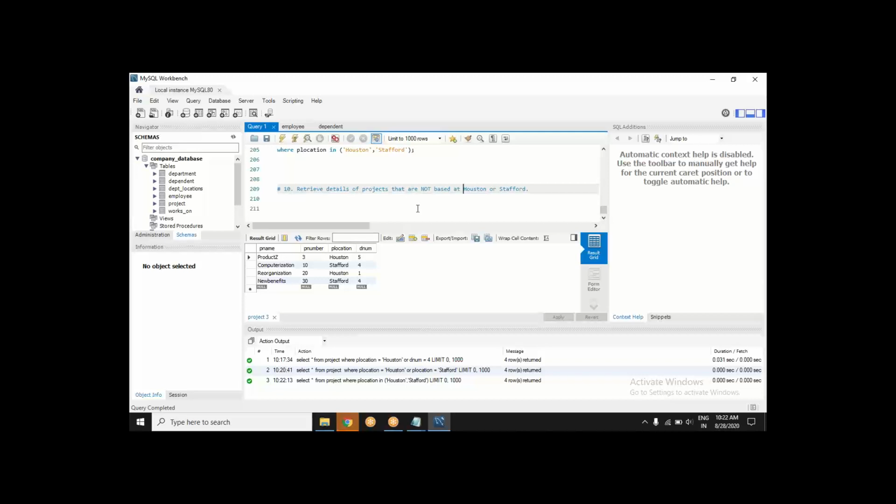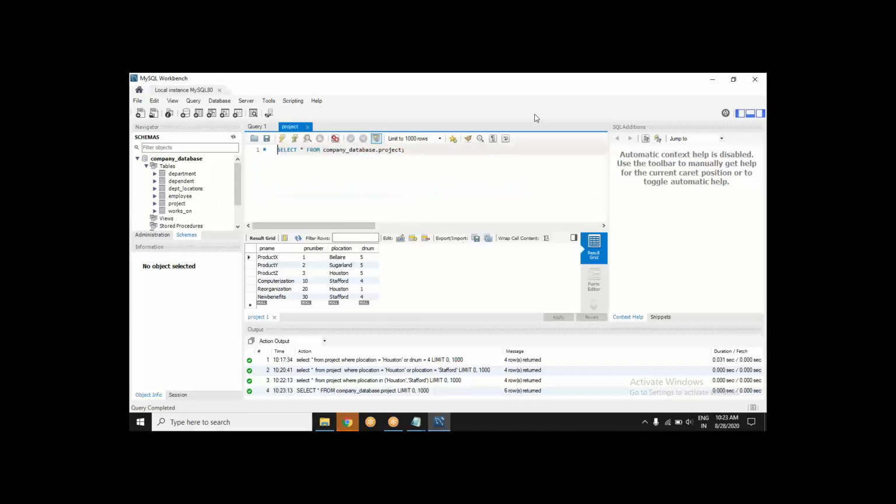The very next question is: retrieve details of projects which are not based at Houston or Stafford. Now think about it. Just check the data. Check that table. You had the project table. My question is, how will you write the query for this? How have you written it?